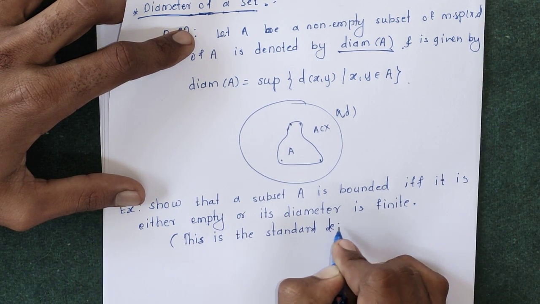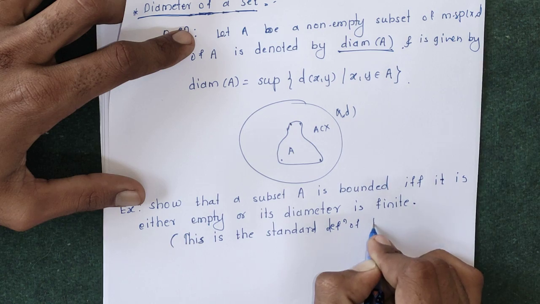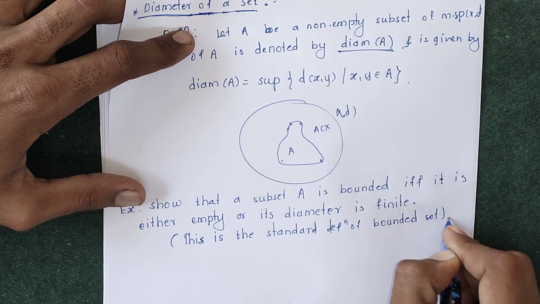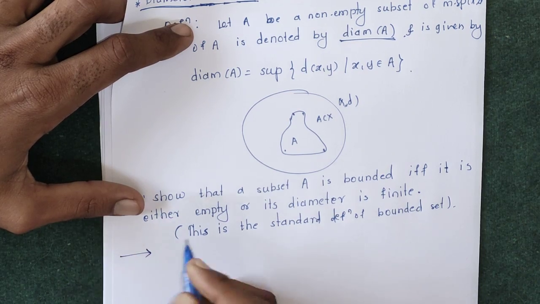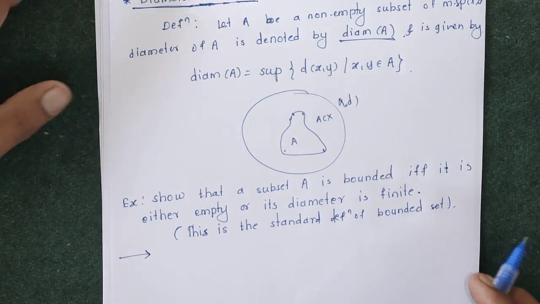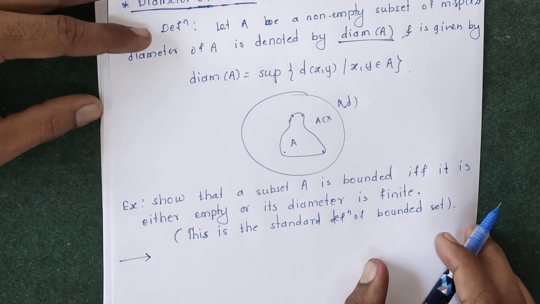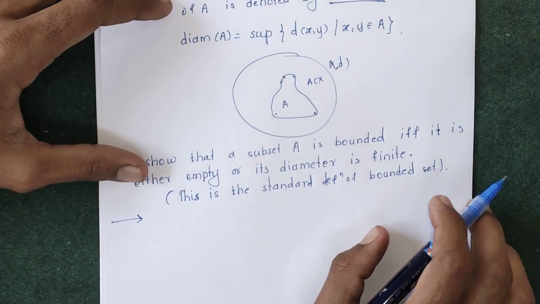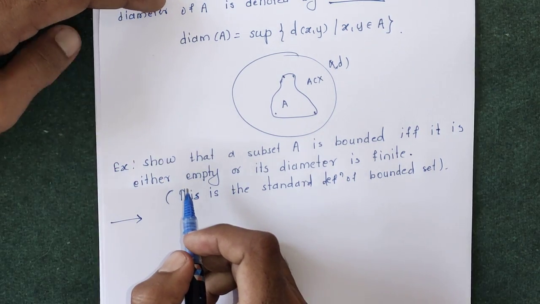This is the standard definition of bounded set. So we have to solve this example. We have to show that A is bounded if and only if it is either empty or its diameter is finite.